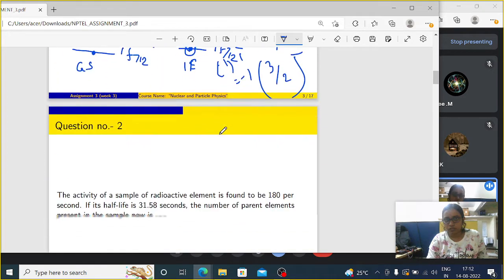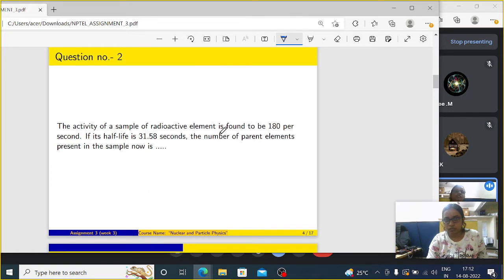So now coming to the second question. In week 3, I think you all learned about radioactivity, what it is and what the expression for radioactive elements is. So question number 2 is about radioactivity. The activity of a sample of a radioactive element is found to be 180 per second. If its half-life is 31.58 seconds, what is the number of parent elements present in the sample now?